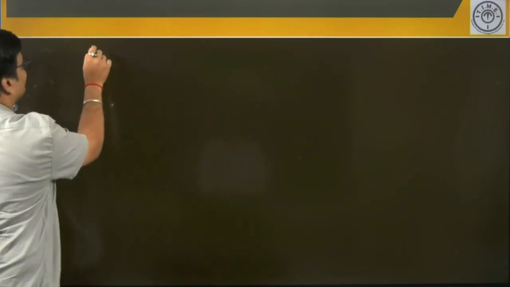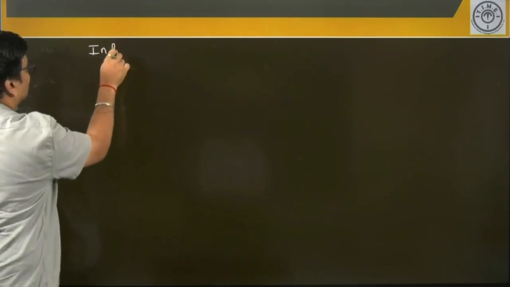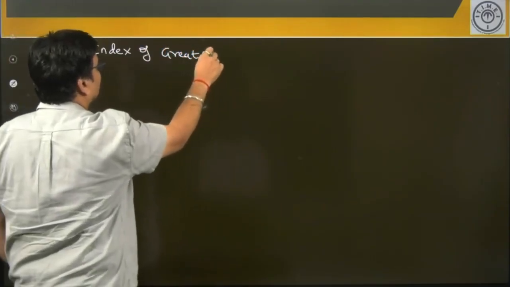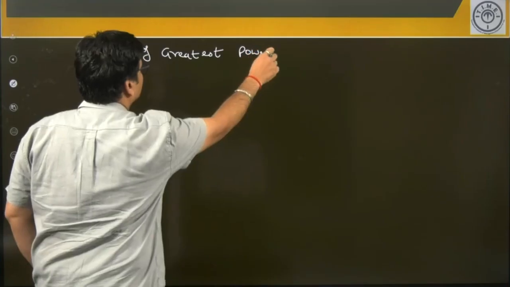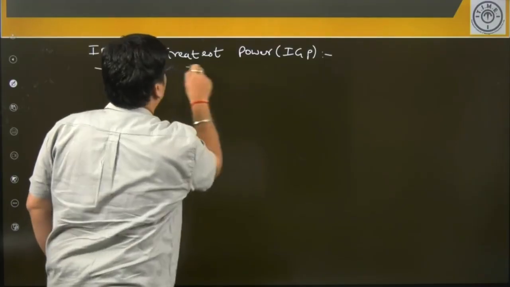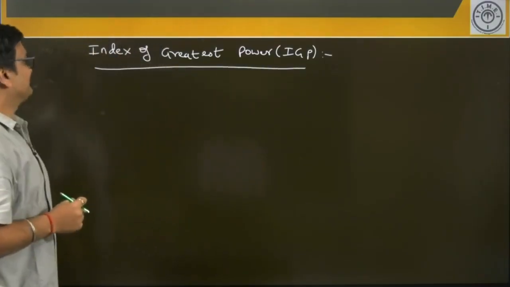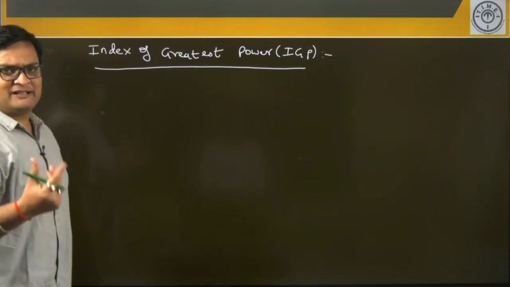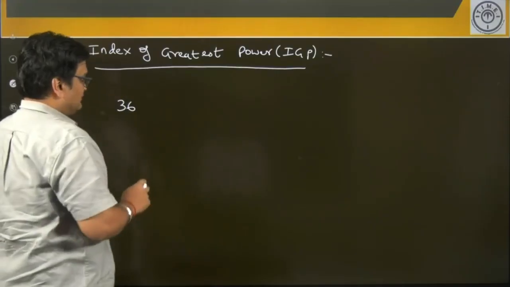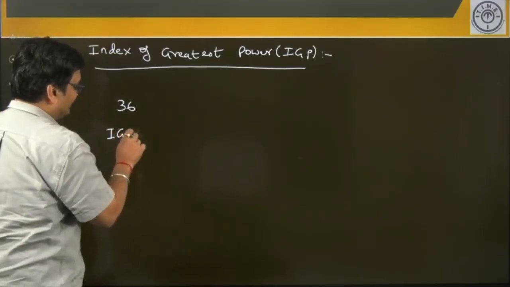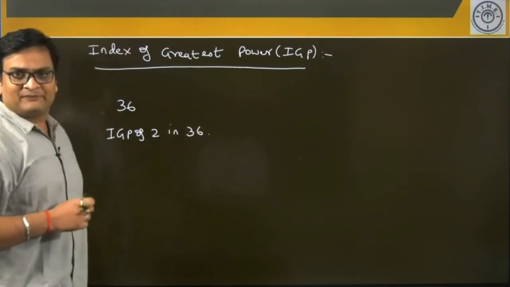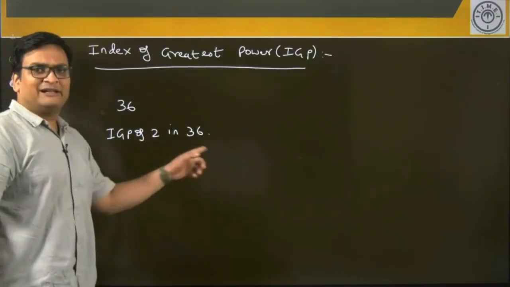Let us try to understand what we mean by index of greatest power, simply called IGP. For example, let us say I take a number like 36. What will be the IGP of 2 in 36? What is the IGP of the number 2 in 36?